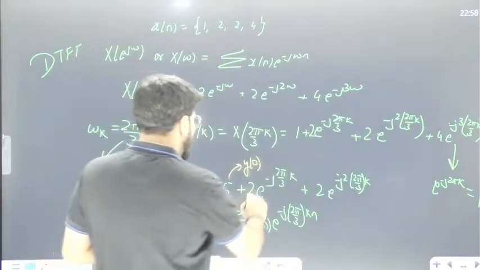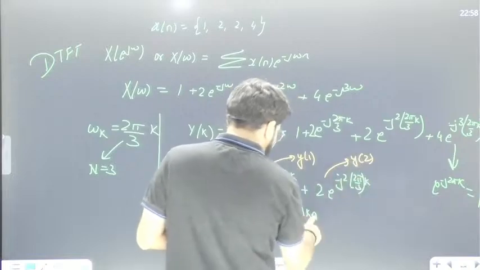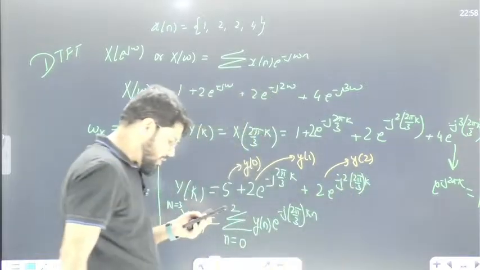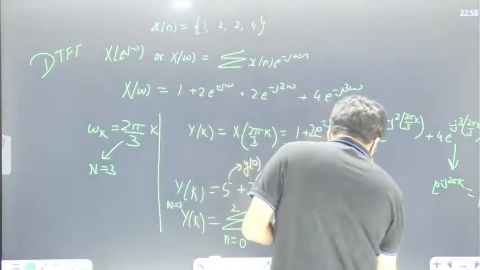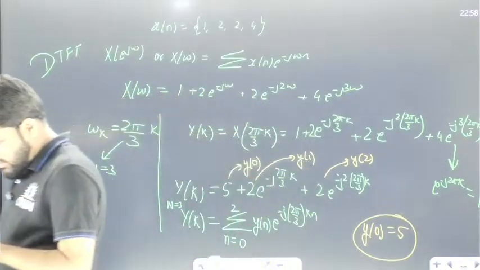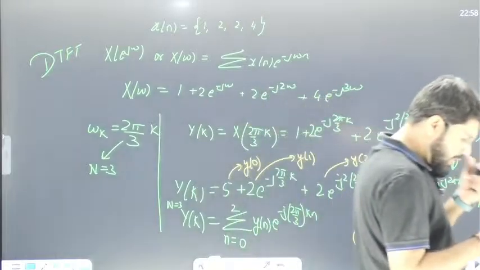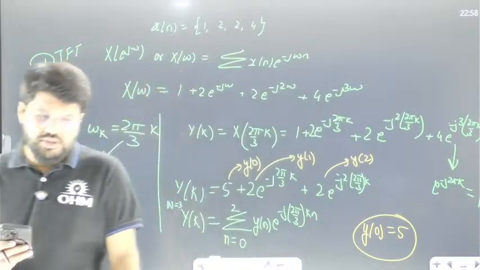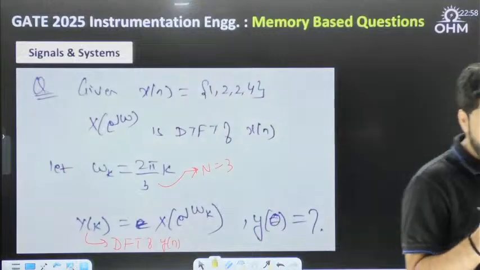Okay, this is y0. This should correspond to y of 1. This should correspond to y of 2. Because if you put n equal to 2, then you get e power minus j 2 pi by 3 into 2k. Correct? So the value of y0 is 5. Correct? Y0, I think they asked. That is the question I got. Okay, the y0 is 5. So it was a good conceptual question that you can handle easily if you are clear with the calculations and the fundamental formula. Okay, the answer is 5.